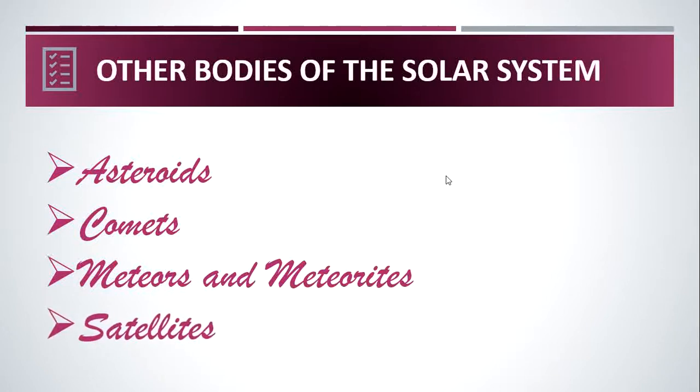And then the next other body of the solar system is satellite. What is called satellite? A body moving in an orbit around a planet is called satellite. In order to distinguish them from the man-made satellite, they are called as natural satellites or moons. Satellite of the Earth is called moon. We can see the Earth's satellite moon because it reflects the light of the sun.